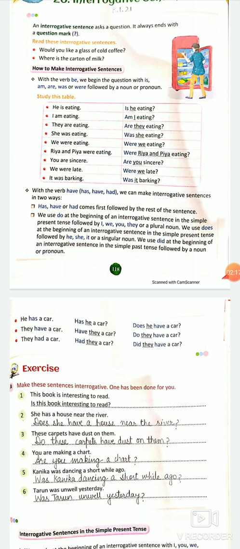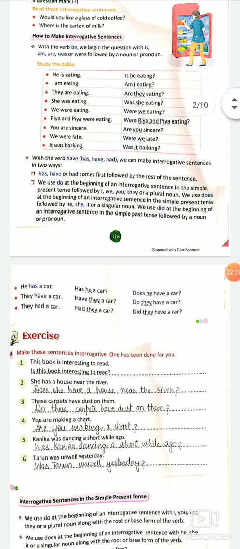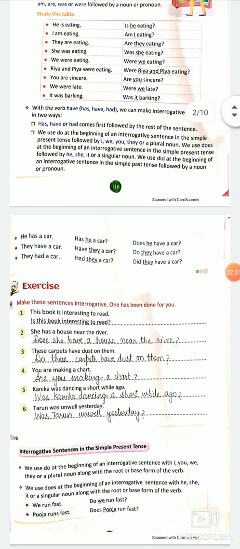And we use does at the beginning of an interrogative sentence in the simple present tense, followed by he or she or a singular noun. Beta, if I simplify this, they are saying that do is used with plural nouns and does with singular nouns. And we use did in the past tense.